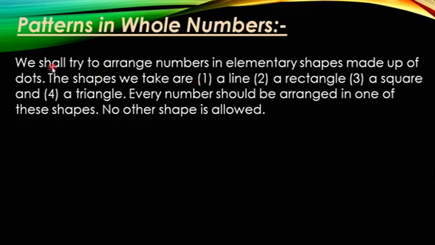Now let us see patterns. Patterns in whole numbers. We shall try to arrange numbers in elementary shapes made up of dots. The shapes we take are: first one, a line; second one, a rectangle; third one, a square; and fourth one, a triangle. So these patterns you can make as a line, as a rectangle, as a square, and as a triangle also.